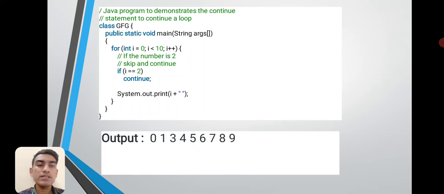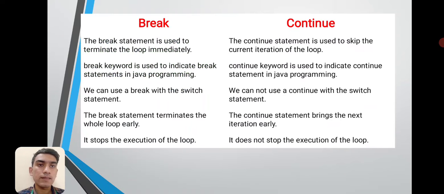Class GFG, public static void main String args. Initial expression using loop: for int i is equal to 0, i less than 10, i plus plus. If the number is 2, skip it and continue will be used. If i is equal to 2, continue, System.out.print i. So here is the output: since 2 is skipped using continue, the output is 0 1 3 4 5 6 7 8 9.